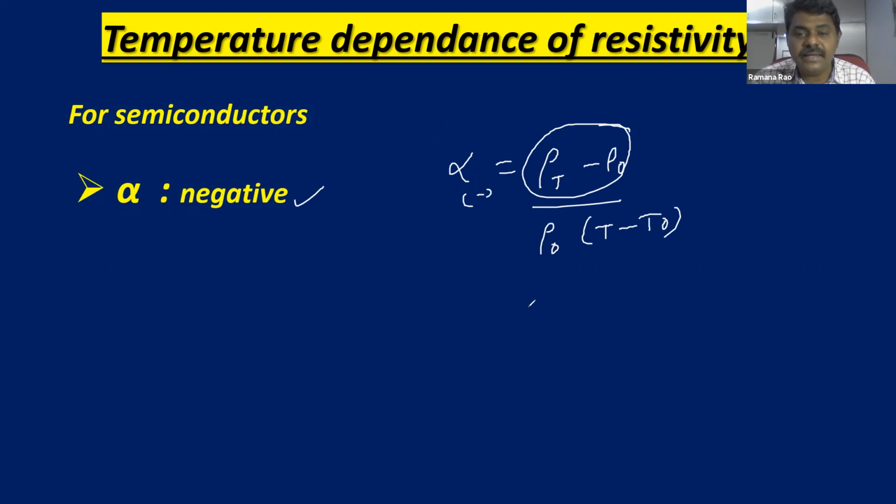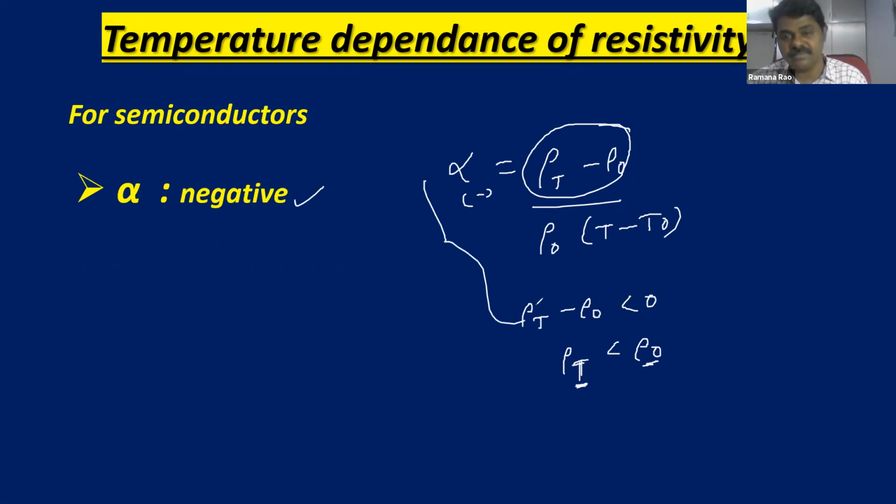So rho T minus rho naught is less than 0. That means rho T is less than rho naught. That means resistivity at T temperature is less than at 0. So with temperature, resistivity is decreasing. So for semiconductors, with temperature, the resistivity is going to decrease in this way.